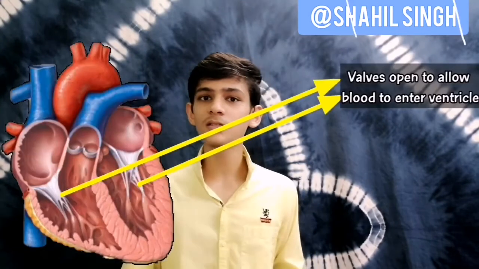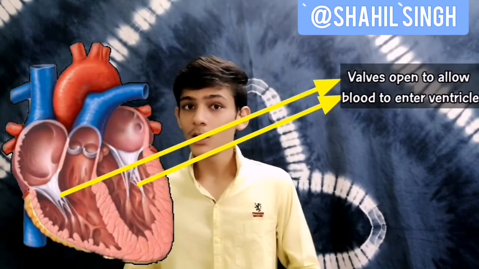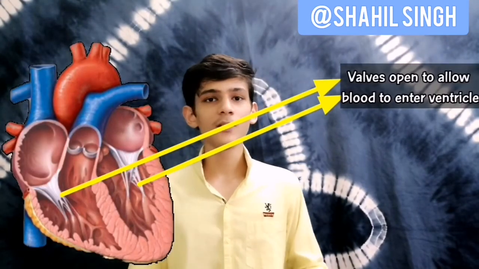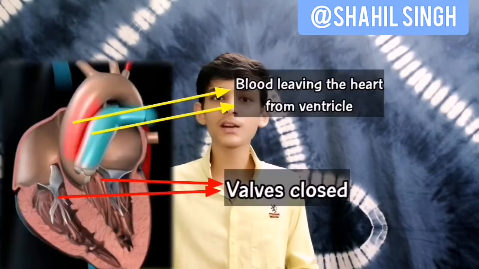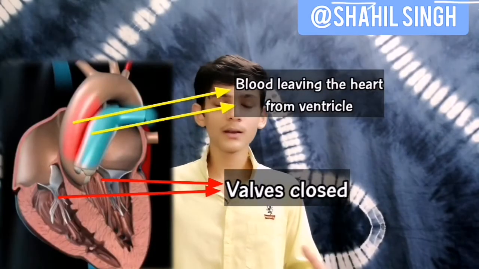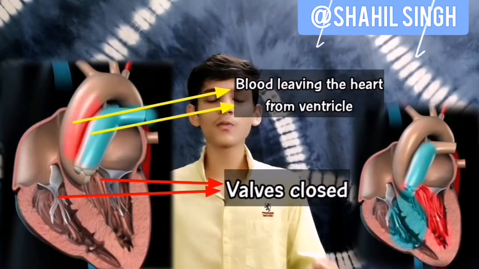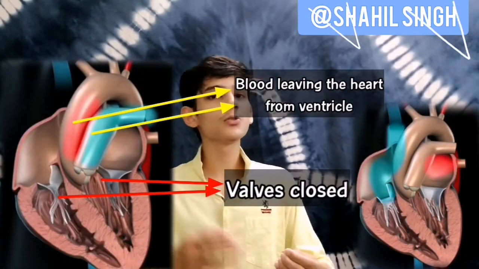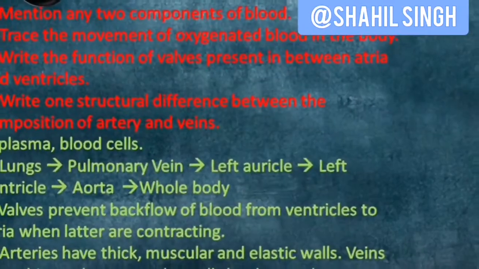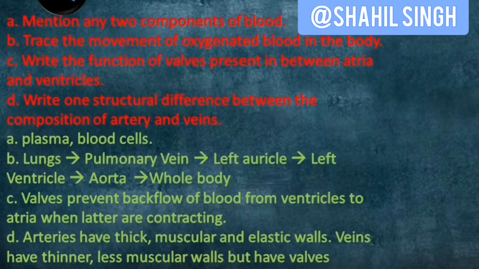When blood enters from atrium to ventricle, those valves open up, and when the ventricle contracts to send that blood elsewhere, then the atrium valves close up so that the blood goes in the right direction. Arteries have thick, muscular and elastic walls. Veins have thin, less muscular walls but have valves.